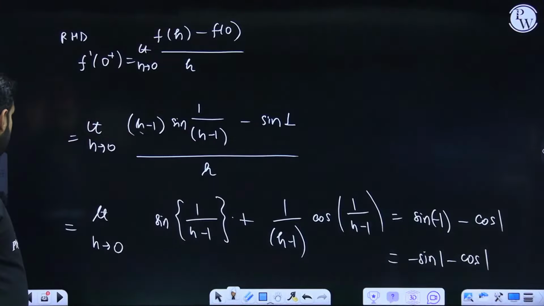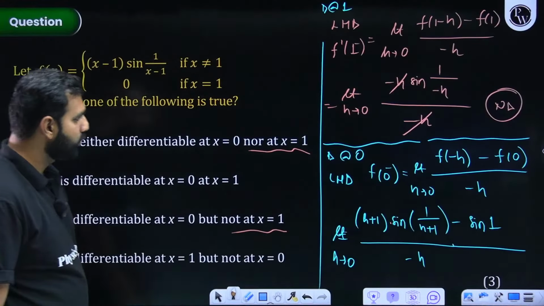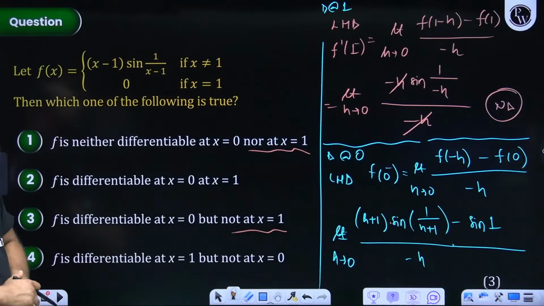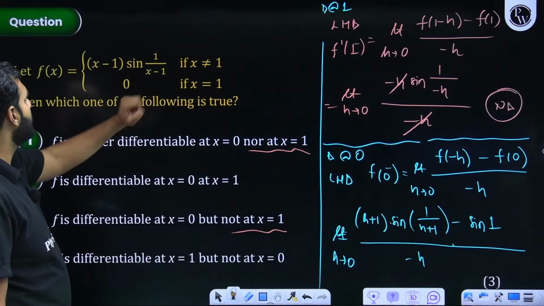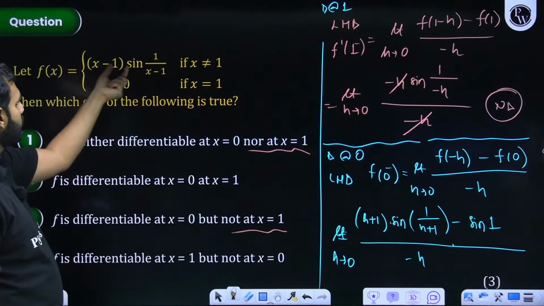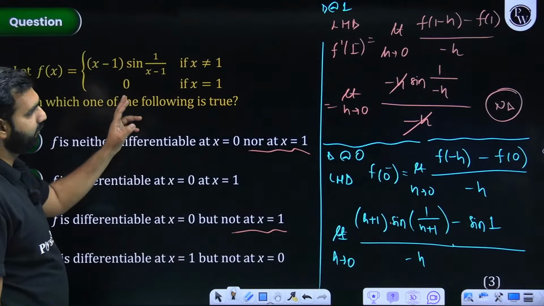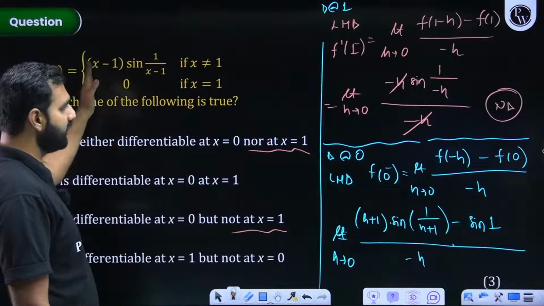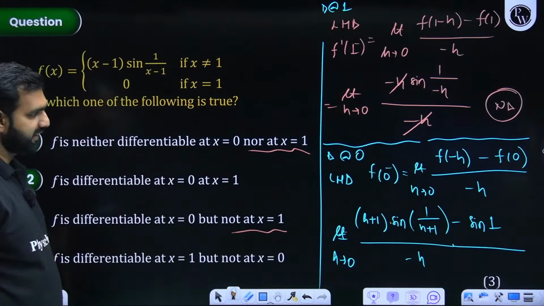So that is correct. Let us talk about the left-hand derivative as well. What was the left-hand derivative? Let me recheck. So the left-hand derivative is what? f of minus h minus f of 0 upon minus h, that is 0 minus h, f of 0, 0 minus h minus 0. And there f of minus h. So when I write f of minus h, minus h minus 1, minus minus comes out, h plus 1. So that is what we have written. Minus f of 0. f of 0 will be what? 0, 0 minus 1, minus 1. So plus sine 1. And because of this, it should be minus sine 1. That is also correct. And in the denominator, it is minus h.